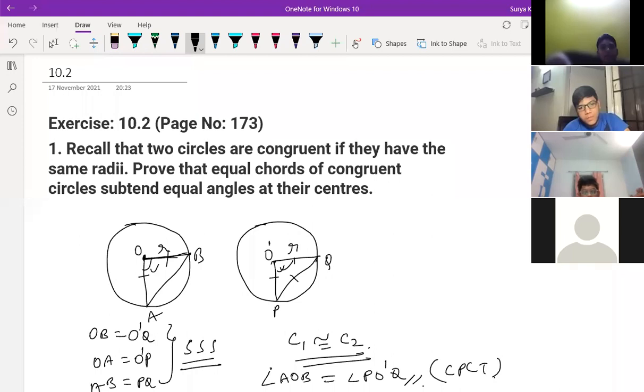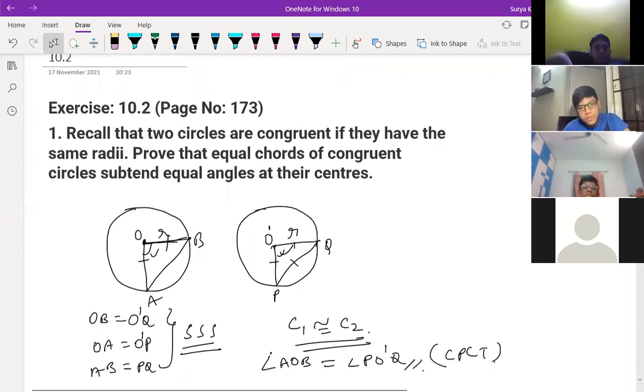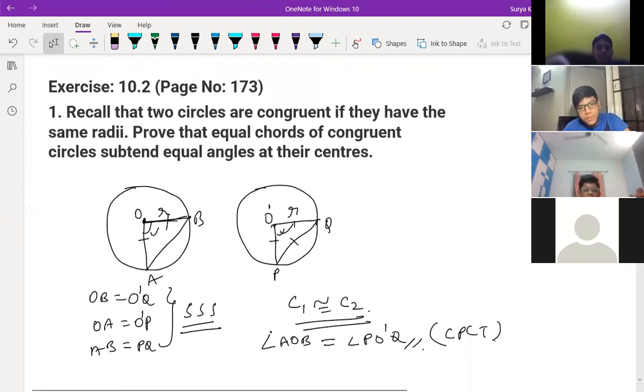Is it clear? Yes, sir. Nihar, it's clear? Where did you go? How did we get AB and PQ equal? They have given it. Prove that equal chords of congruent circles, equal chords. So AB is equal to PQ.